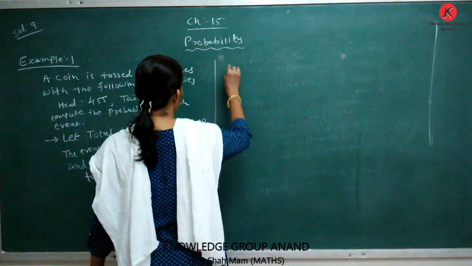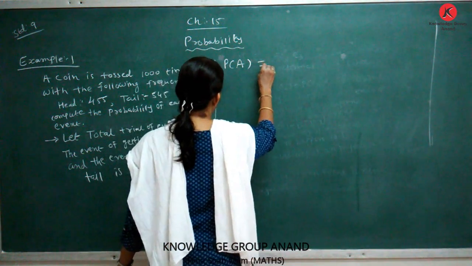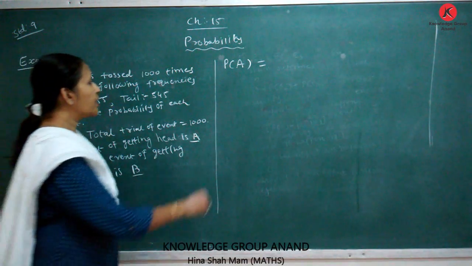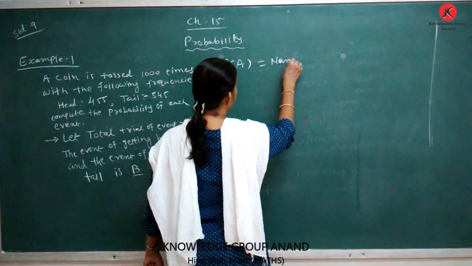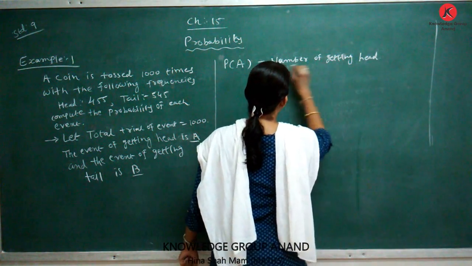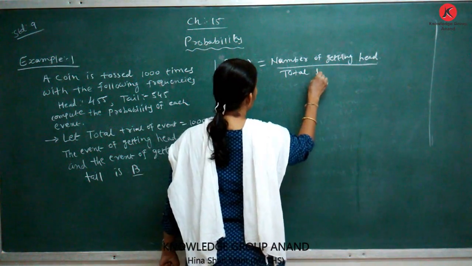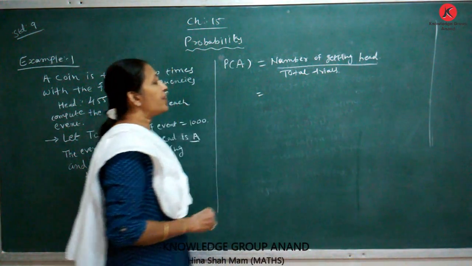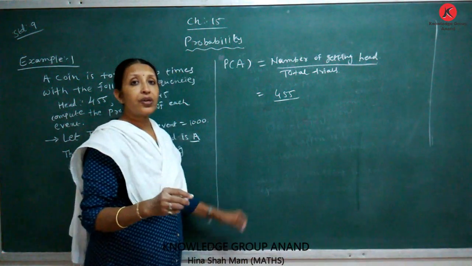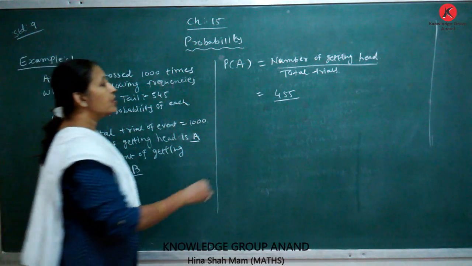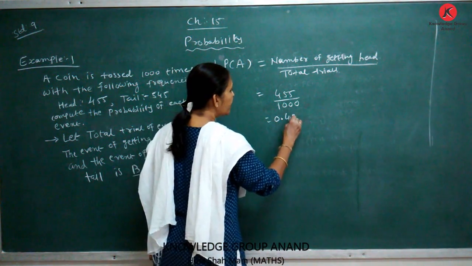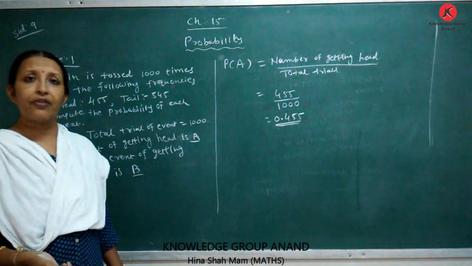Now, the probability of event A is equal to the number of trials of getting head upon the total trials. The number of trials getting head is 455, upon total trials 1000, is equal to 0.455.